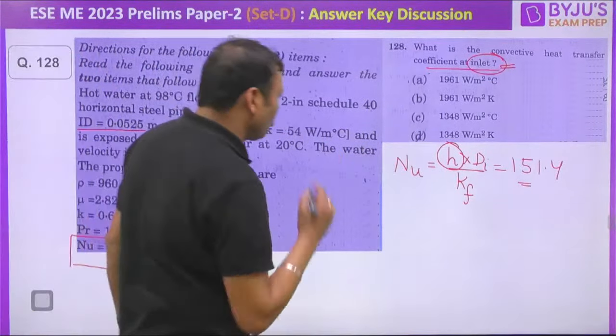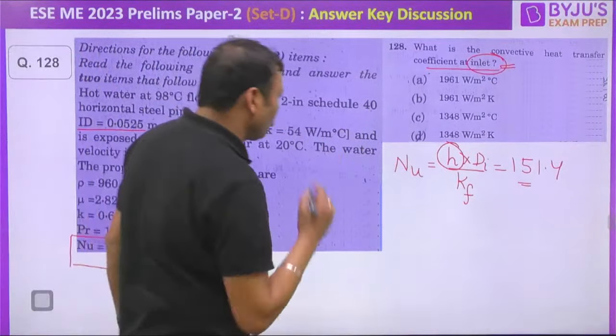So we can say H, that is the convective heat transfer coefficient, will be equal to 151 into thermal conductivity, that is 0.68, divided by diameter, that is 0.0525. What is the answer to this one? Question number 128.